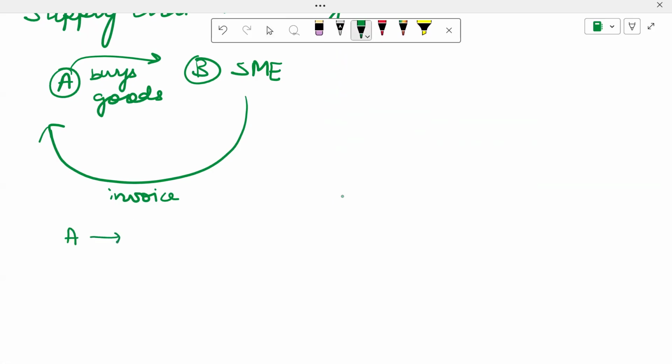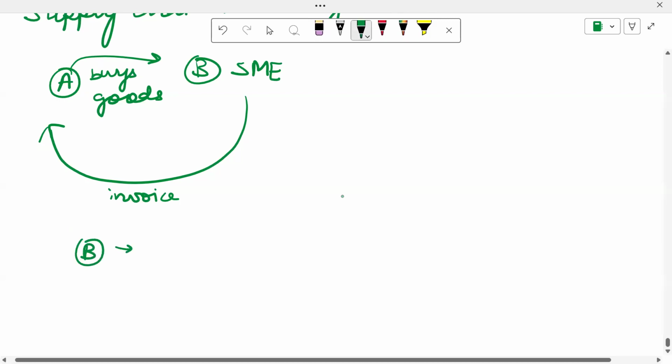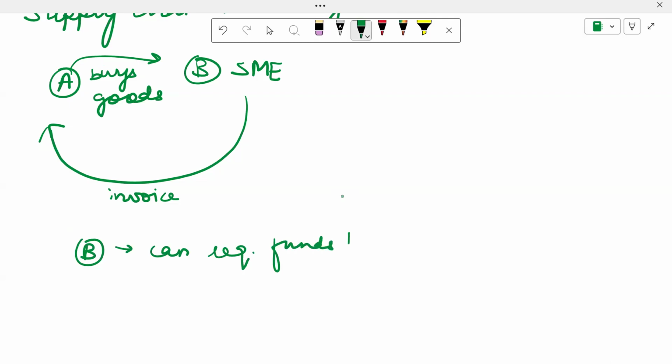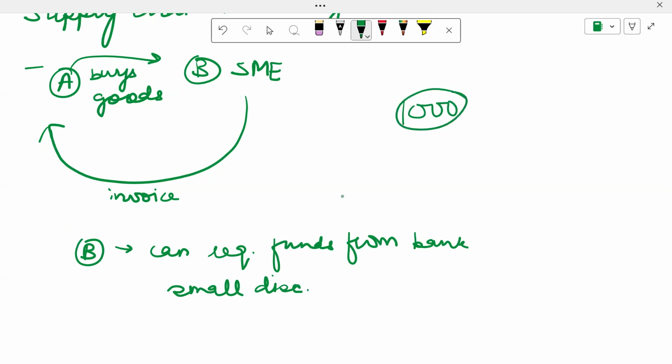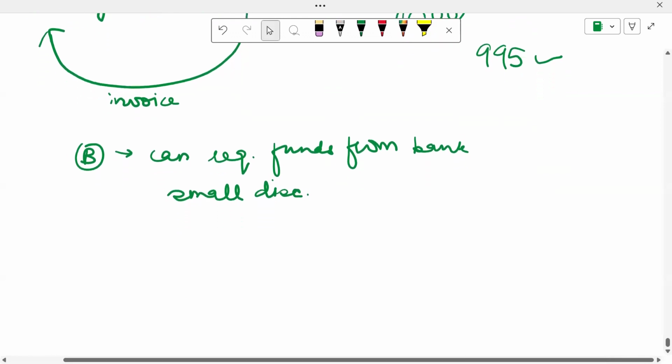Basically this B, the SME, can request the funds from the bank at any time during a period of 30 days, and there will be a small discount for the risk. So the bank also needs to take into account that there is a risk that company A will pay or not. So the bank will give a small discount over here. Let's suppose the invoice was for $1,000, so the bank will give probably 995 over here. So this is what a small discount could be like.